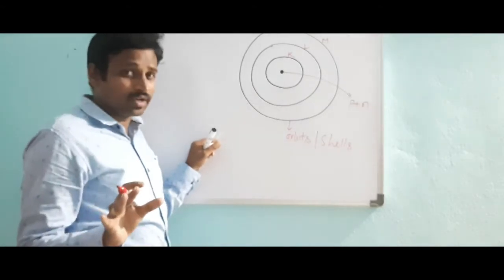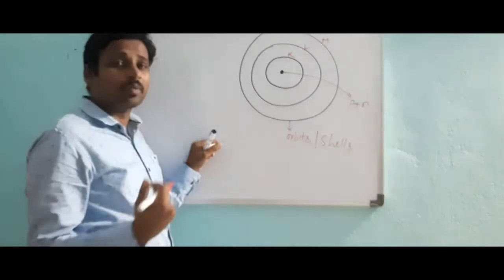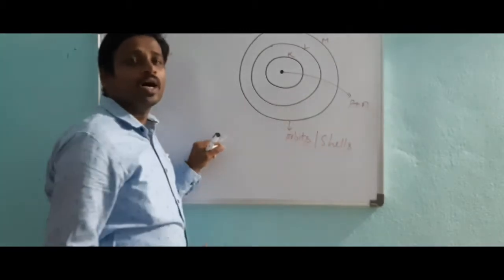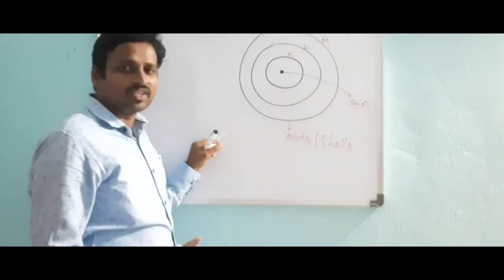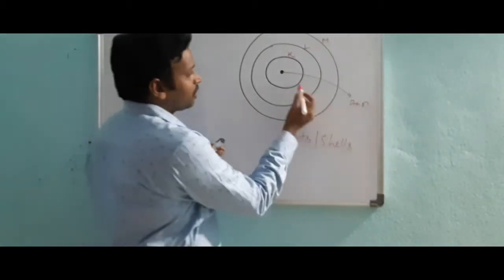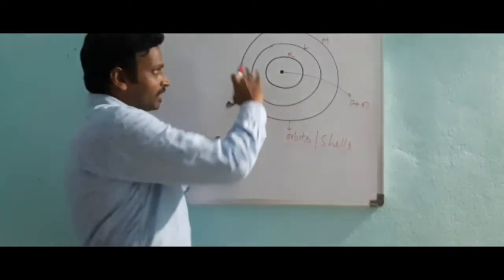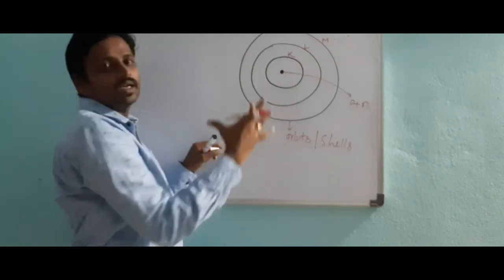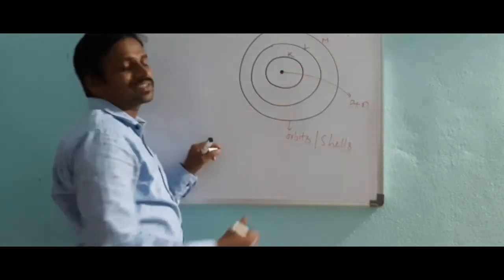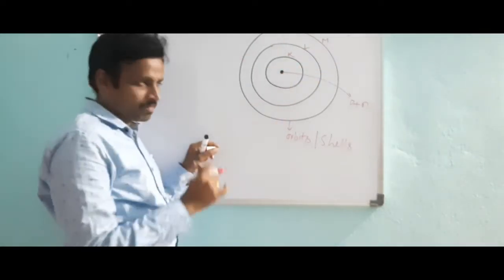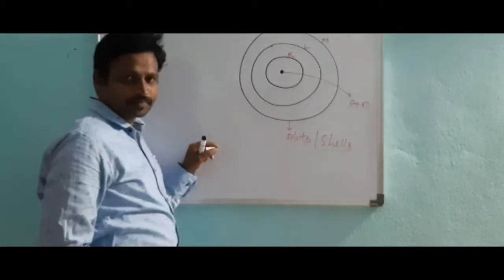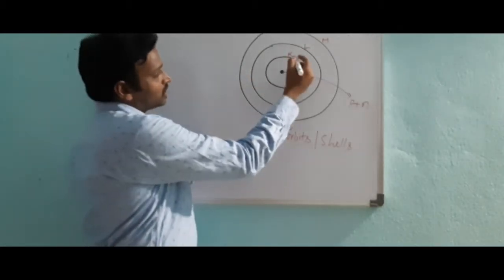I told you already, it is a foundation or bridge to enter into our first field. So here we have protons and neutrons. Once you enter, definitely we will discuss all these things more elaborately. Now I am giving just a brief idea. So electrons are revolving.